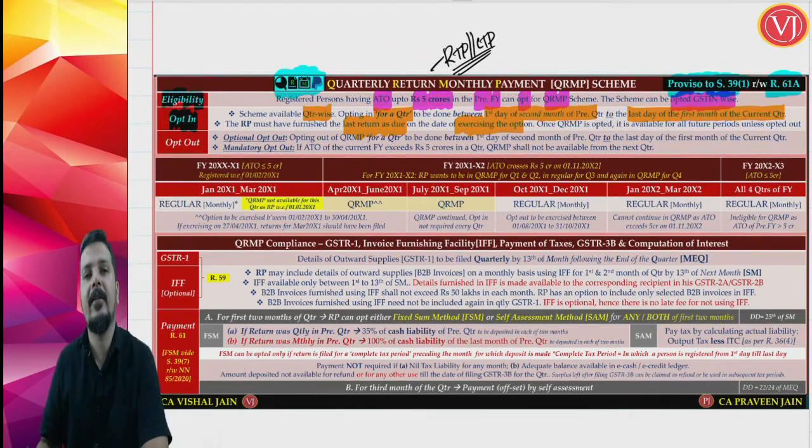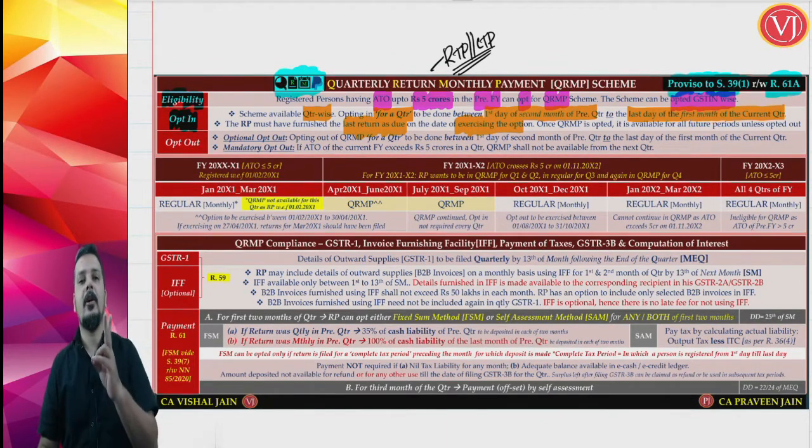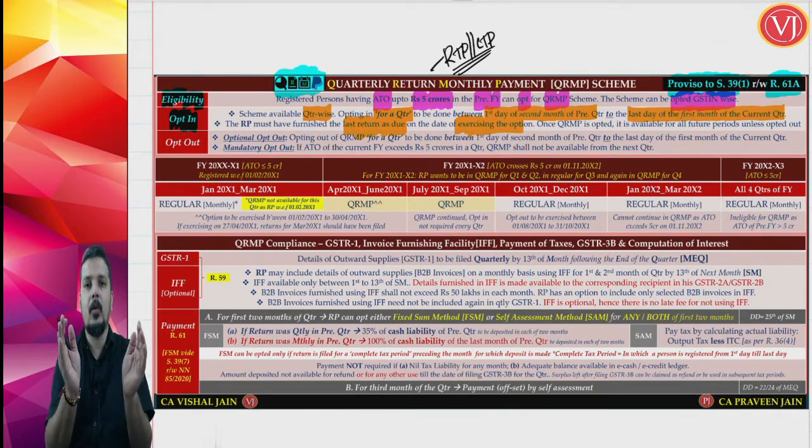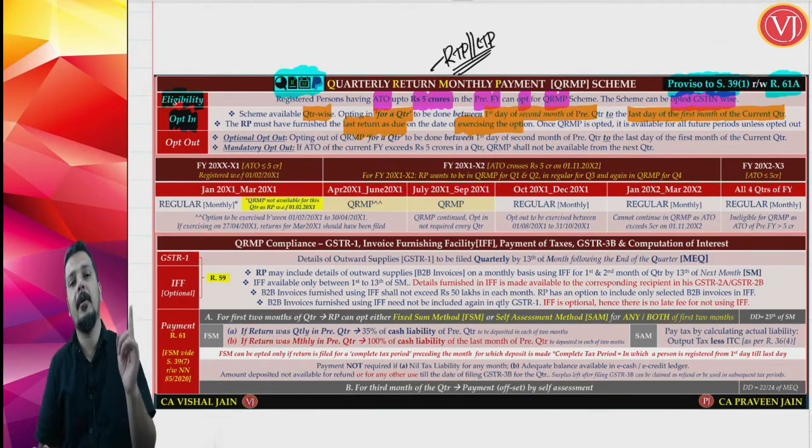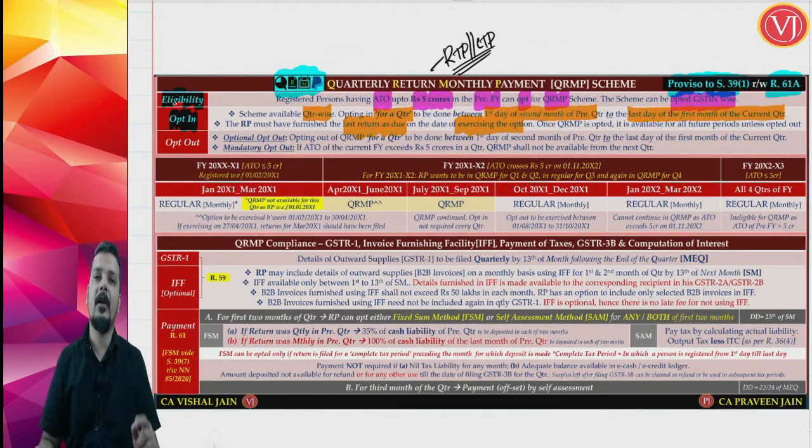As on the date of exercising option, there are two conditions. When you are opting in, you have to opt in a particular window. That window is the first day of the second month of the previous quarter till the last day of the first month of the current quarter. And from the moment you are exercising that option, between that time you can exercise at any point of time.